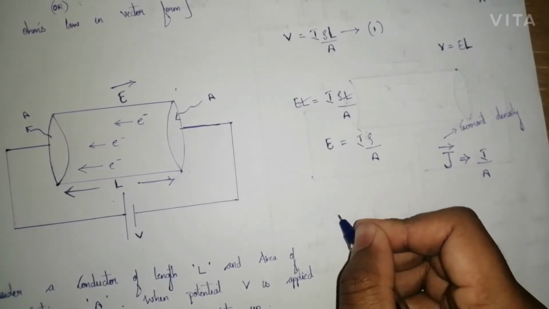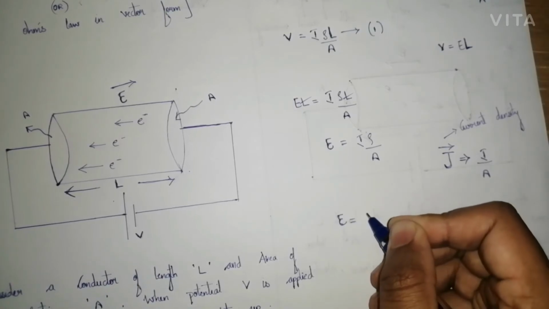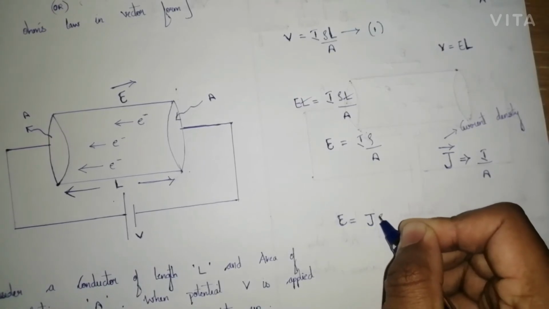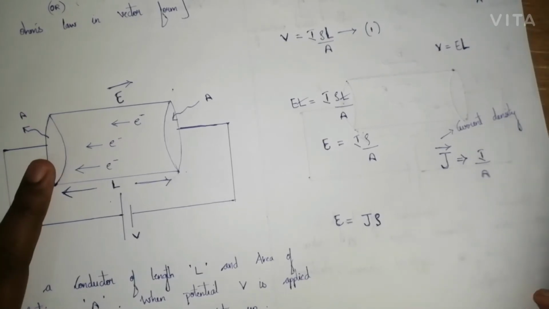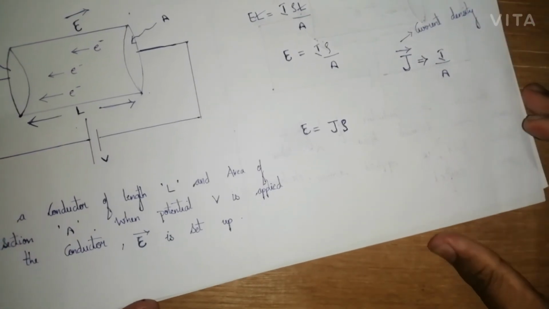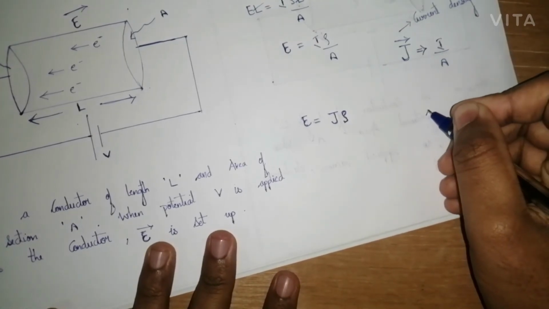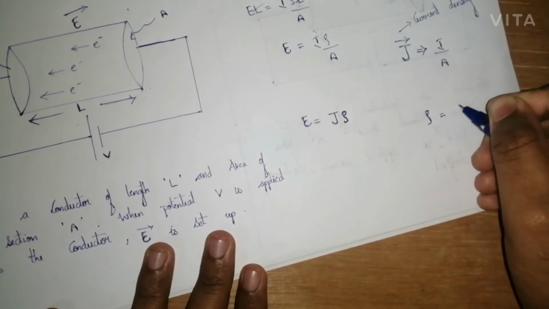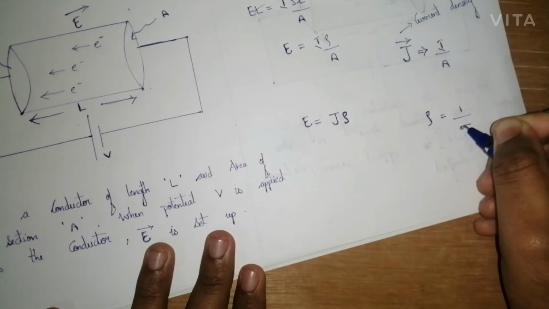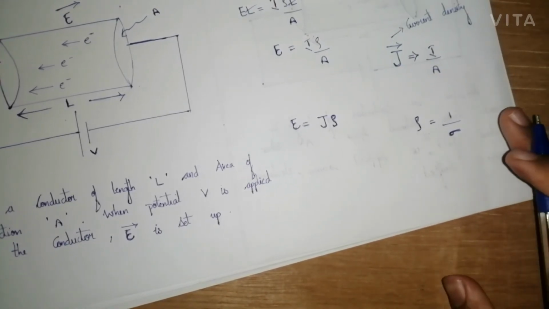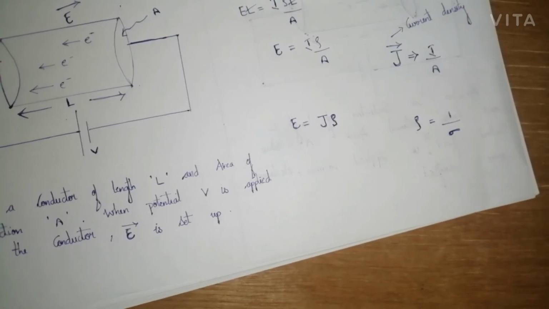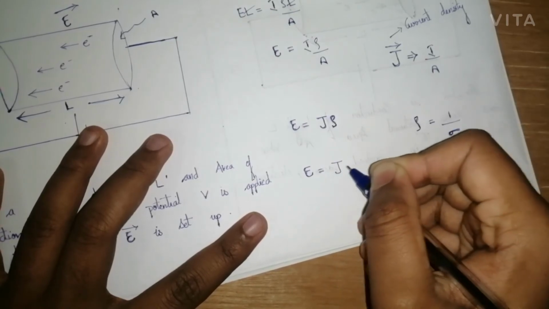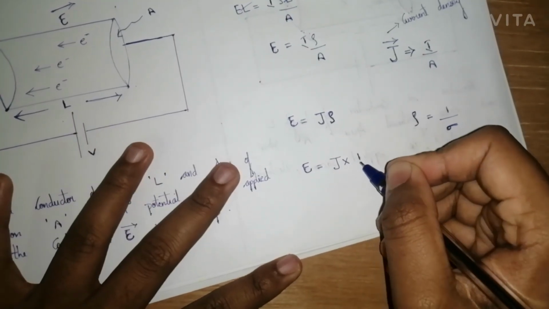So E will be J into rho. But the last formula is that rho is 1 upon sigma. You can replace this in the equation, E is equal to J into 1 upon sigma.